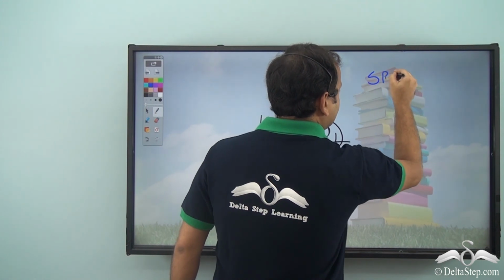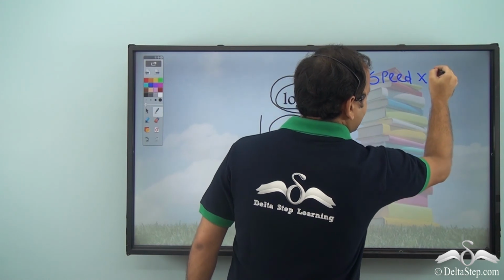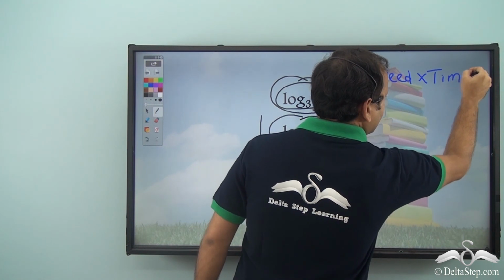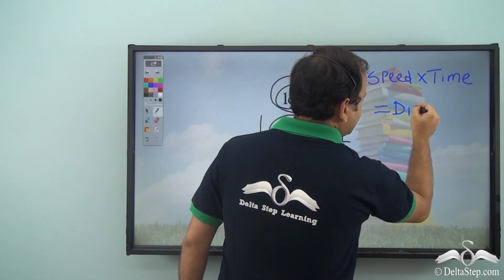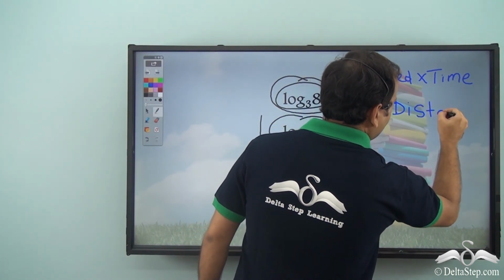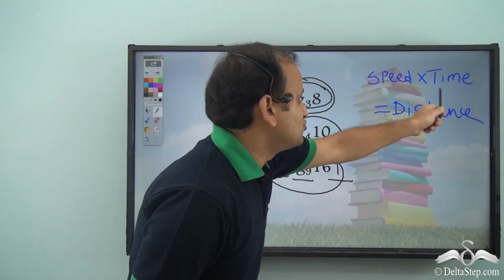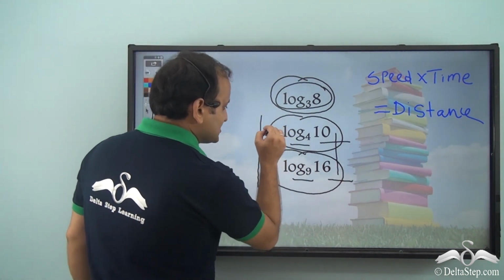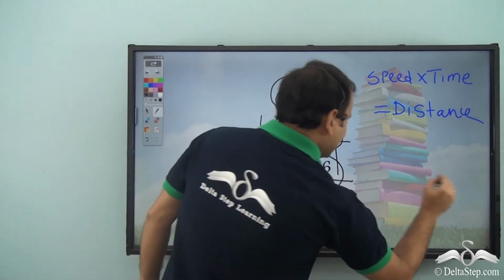speed into time is equal to distance, isn't it? So once we know that speed into time is equal to distance, we know that this is the speed and time for the first part of the journey. So let's see.